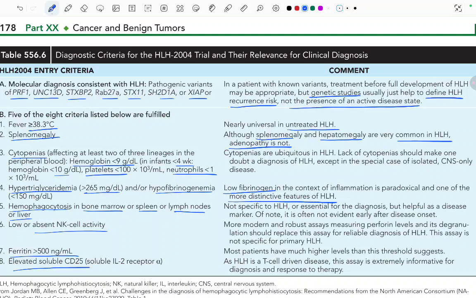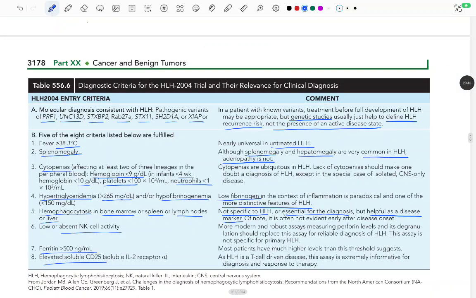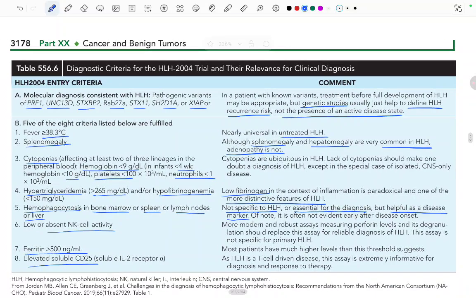Hemophagocytosis in the bone marrow or the spleen or lymph node or liver is not specific to HLH or essential for the diagnosis, but helpful as a disease marker. Of note, it is often not evident early after the disease onset.